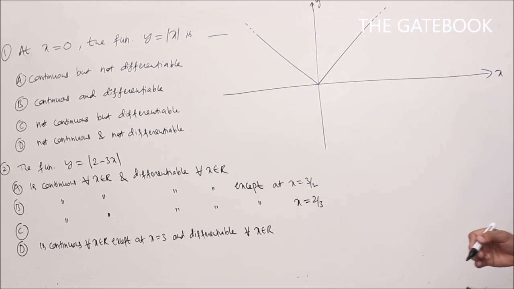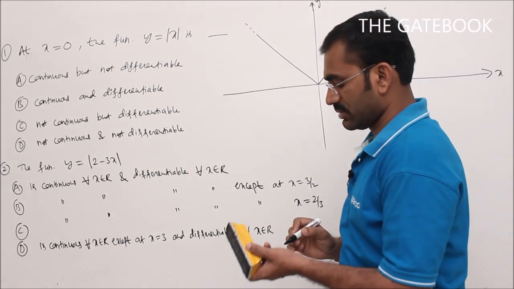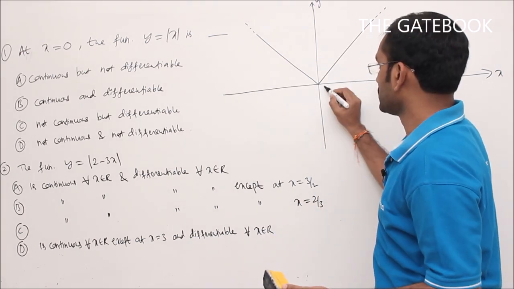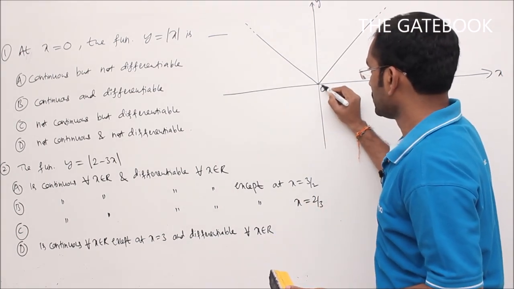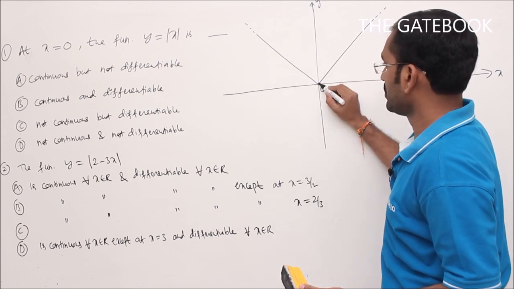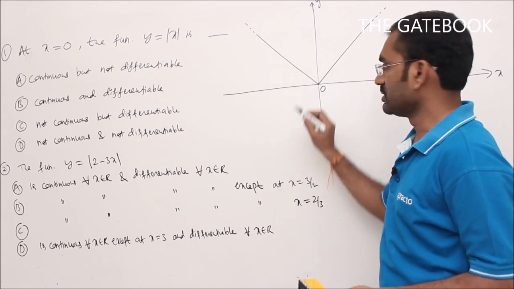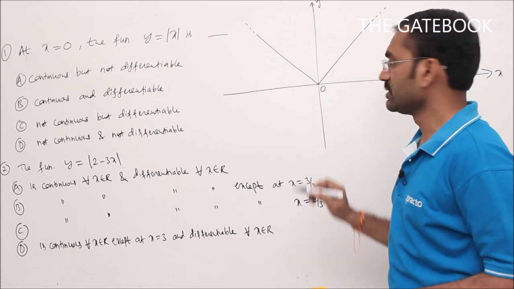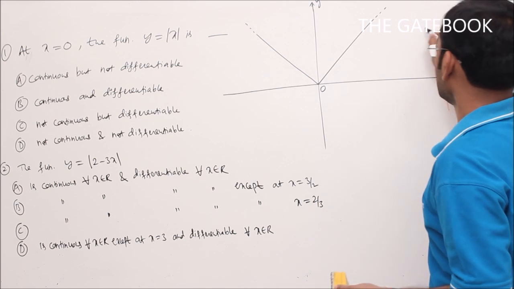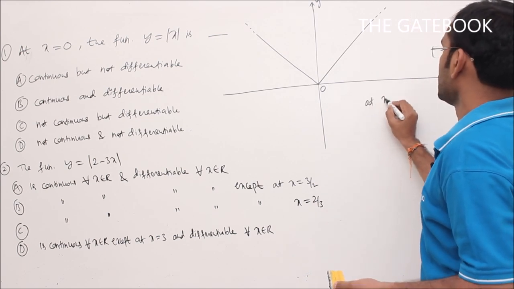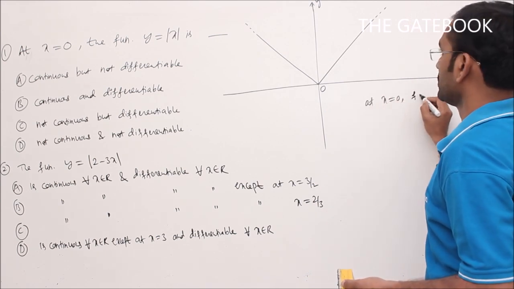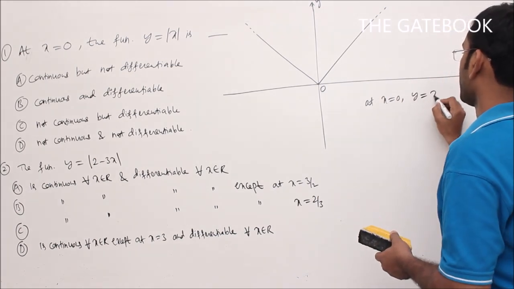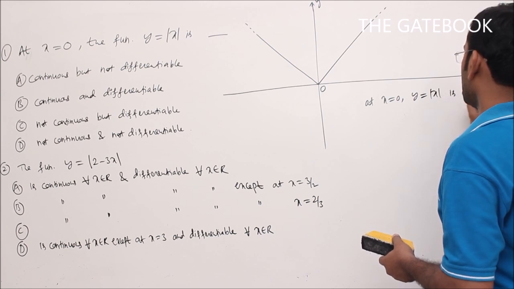Regarding continuity, we want to check whether the given function is continuous or not at x is equal to 0. So this is the point x is equal to 0. At x is equal to 0, it is a continuous function. No break at x is equal to 0. It is a continuous curve without a break at x is equal to 0. Therefore, by seeing the graph, I can say that at x is equal to 0, the function y is equal to mod x is continuous.